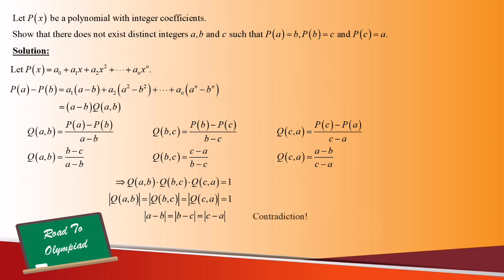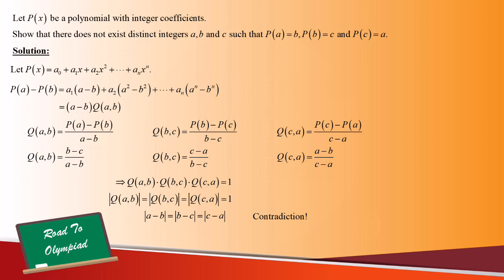However, this is impossible because if a and b as well as b and c have the same difference, it is either that a and c are equal, which does not satisfy the condition given in the problem, or a, b, and c must be in increasing or decreasing order. But then a and c will not have the same difference as the other two pairs.